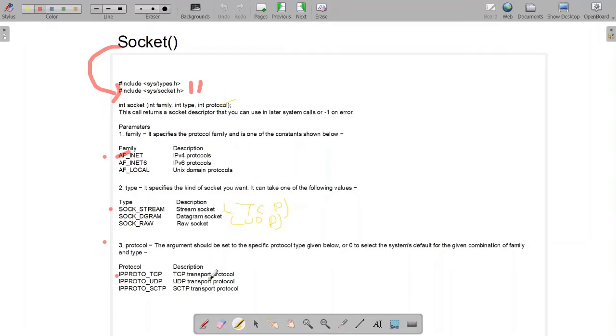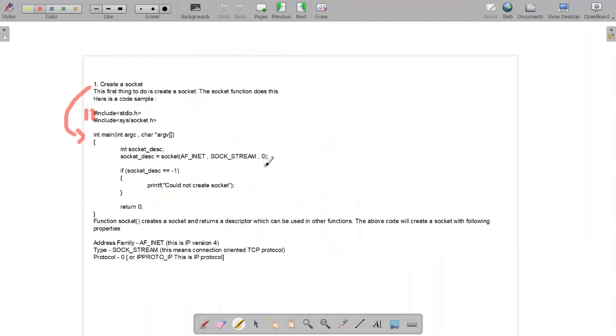Now, there might be a case where we might not be sure whether we want to proceed with TCP or UDP. So in that case, we are assigning the protocol as 0. So we are checking if the value returned by the socket function to the socket descriptor is -1 or not. And if it turns out to be -1, that means we have failed to create a socket.